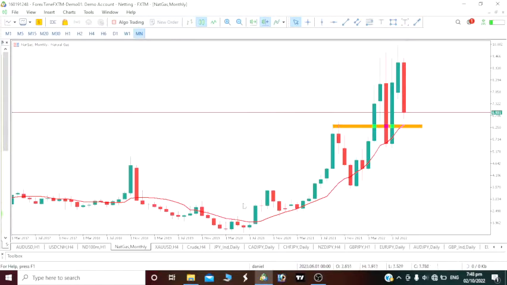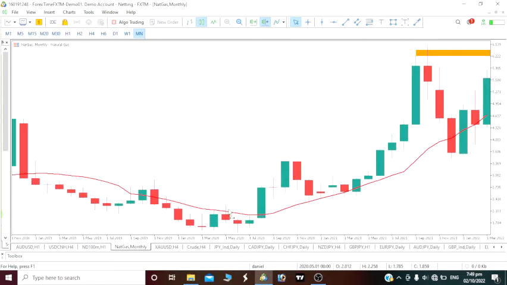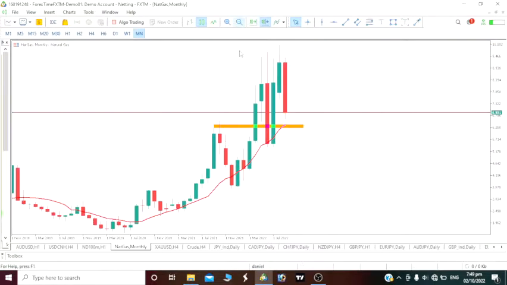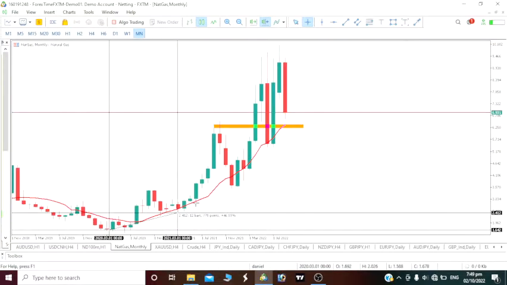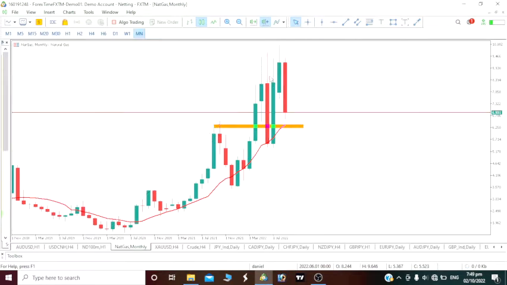Now take a look at this monthly time frame. There's only one movement we've been having ever since the beginning. I think it was early 2020, around March 2020, right? So around that March 2020, we went bullish, right? Take a look at this movement upward. So price has actually been running up.